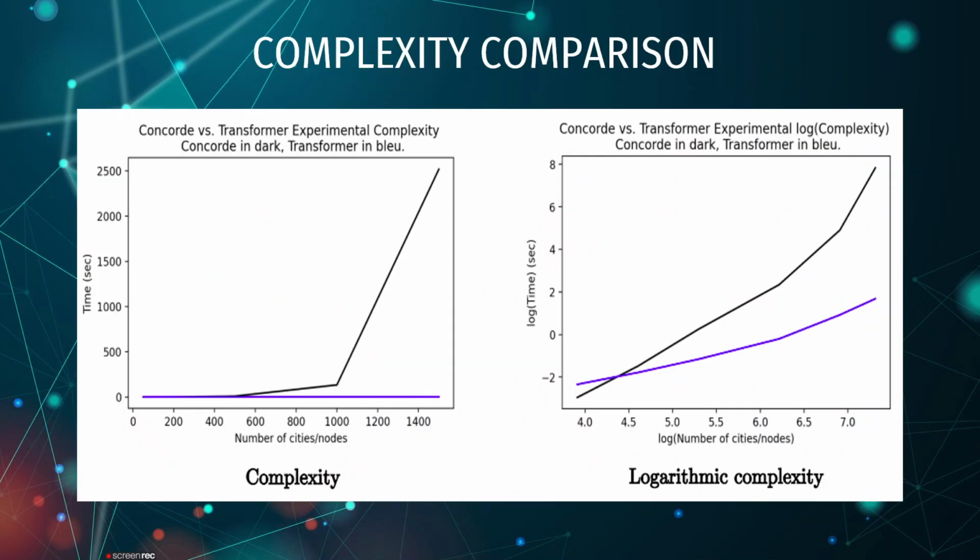Next, comparing the complexity. The complexity is exponential for Concorde and polynomial for neural networks. We see the blue line denoting the performance of neural networks versus the Concorde solver. The difference is quite evident as we keep increasing the number of nodes, as the graphs deviate.